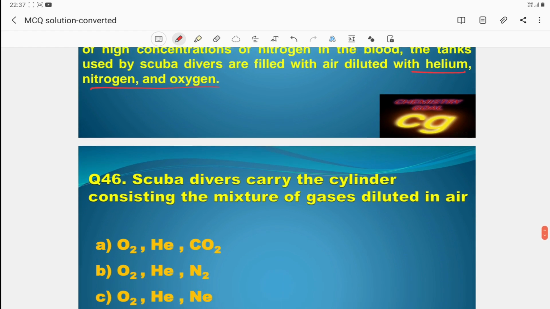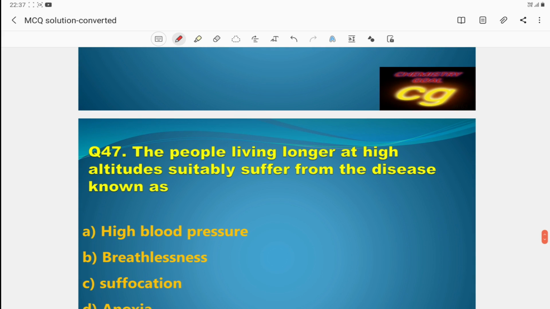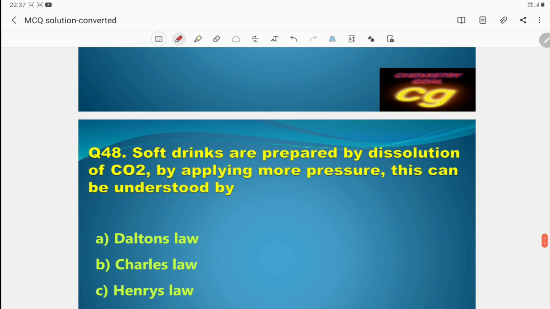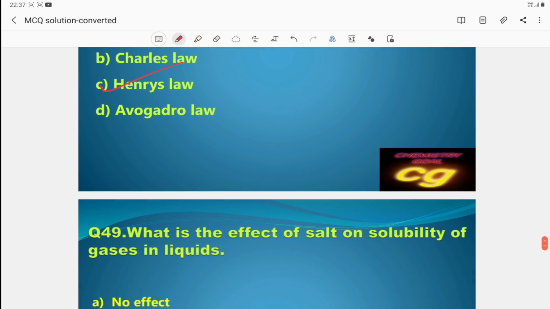So you see the questions. Scuba divers carry the cylinder consisting of a mixture of gases diluted in air, which is here oxygen, helium, nitrogen. This is the correct answer. Then the people living longer at a higher altitude suffer from a disease known as, which is the correct answer? Anoxia. This is the correct answer. Then soft drinks are prepared by dissolving CO2 by applying more pressure. This can be understood by which law? Henry's law, because when pressure increases, the solubility of gas increases.